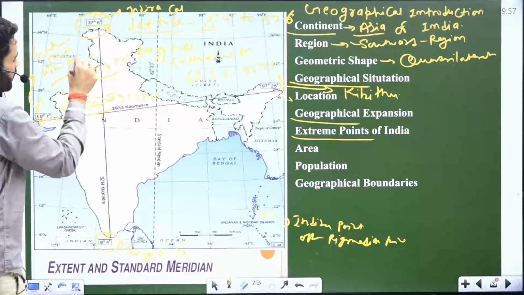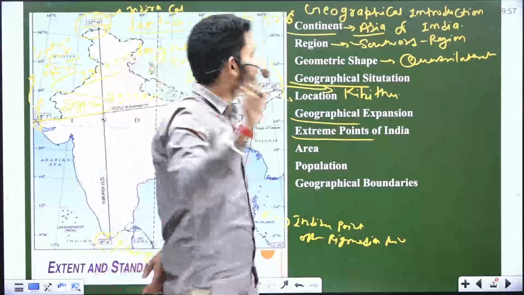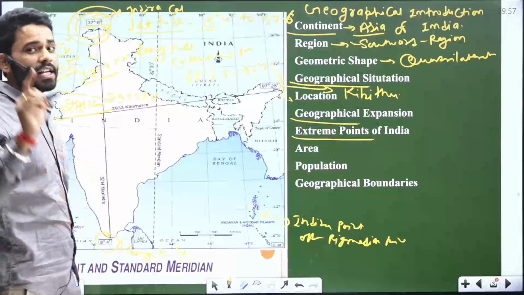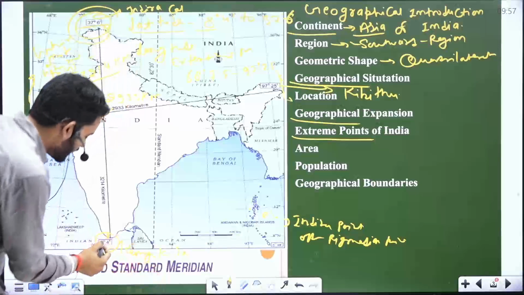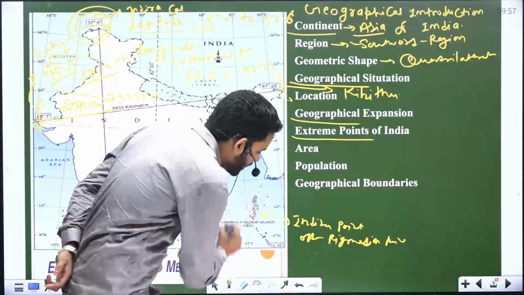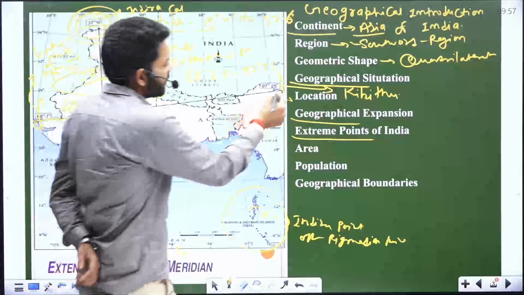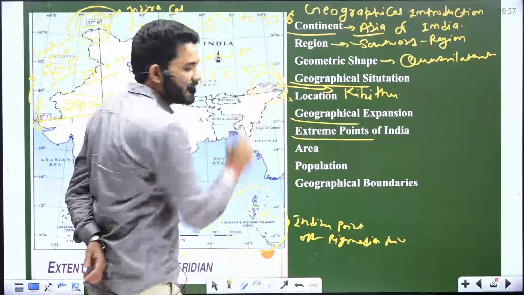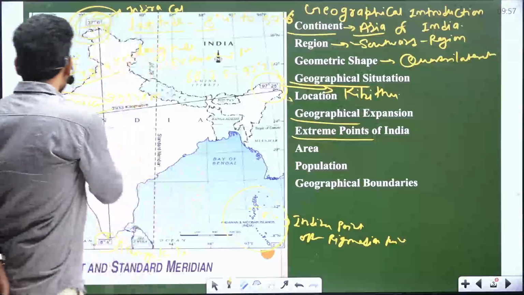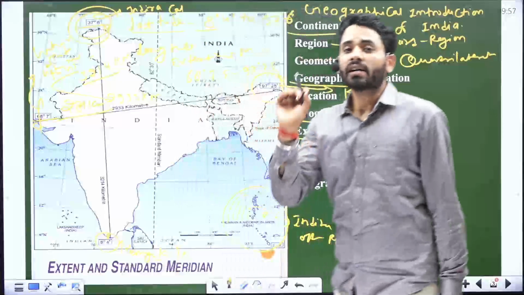or Gohar Mota in Gujarat. Remember the extreme points: the northern point 37 degree 6 minute is Indira Col, and 8 degree 4 minute is Kanyakumari, 6 degree 4 minute in Andaman Nicobar Island is Indira Point, old name Pygmalion Point. The most eastern point 97 degree 25 minute is Kibithu, Arunachal Pradesh, and here 68 degree 7 minute is Guhar Mata, Gujarat.